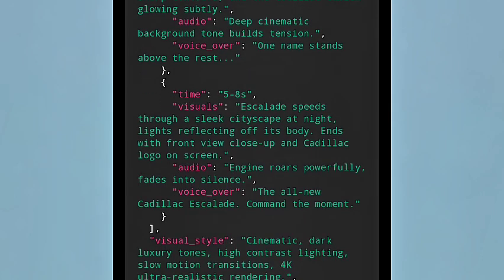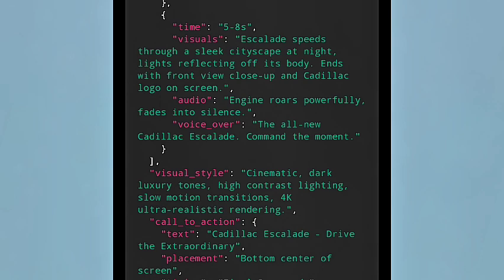Then the all new Cadillac Escalade commands the what? The moment. That means it's talking about this Cadillac Escalade, right? Then look at the visuals: cinematic, dark luxury tone, high contrast lighting, slow motion transitions, 4K ultra realistic rendering. Are you seeing it now? Then call to action is Cadillac Escalade drive the extraordinary, right?